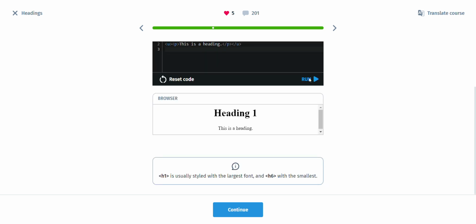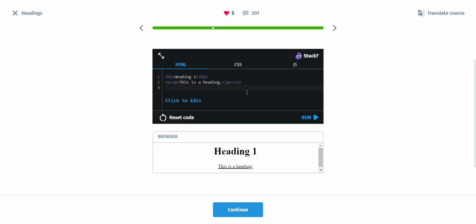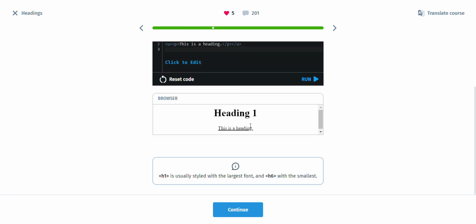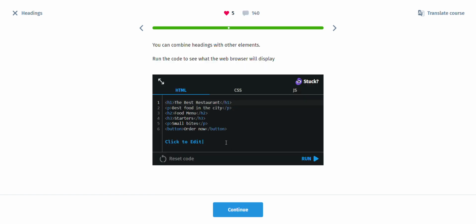Let's run the code, and you can see that the heading is underlined. Again, you're not supposed to be good at this because we're going to discover that later in the channel, but let's go. You can combine headings with other elements. Run the code to see what the web browser will display.